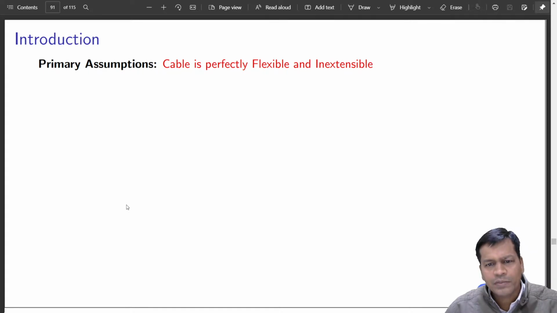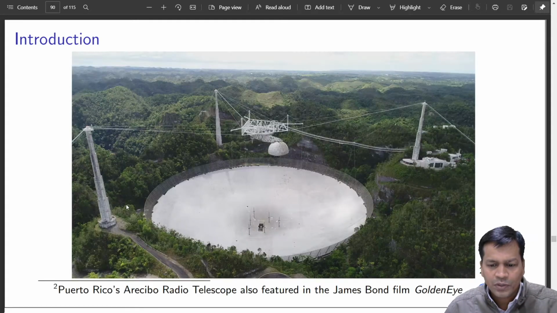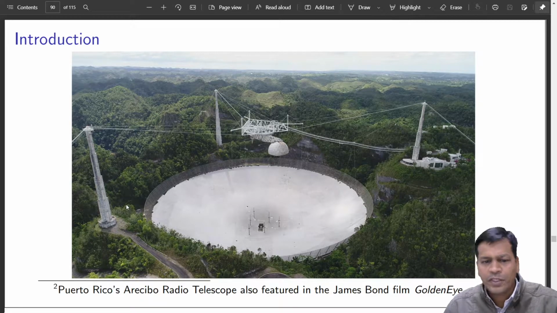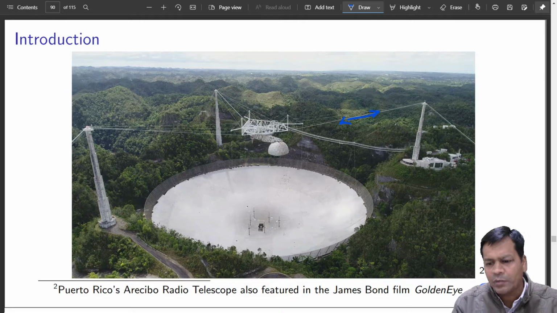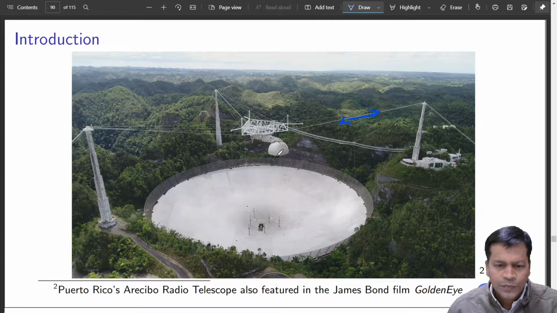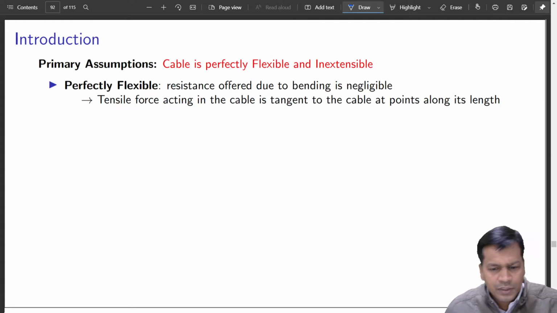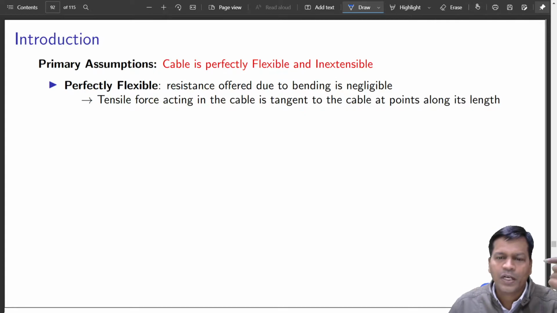We assume it is perfectly flexible and inextensible. The length doesn't extend. So if you hang even a huge mass in between, it should not expand. The length will remain whatever it is. These are a few assumptions that we take. Perfectly flexible means resistance offered due to bending is negligible. There is no bending moment generated within the cable itself. If you try to bend it, it will simply bend without creating any resistance.